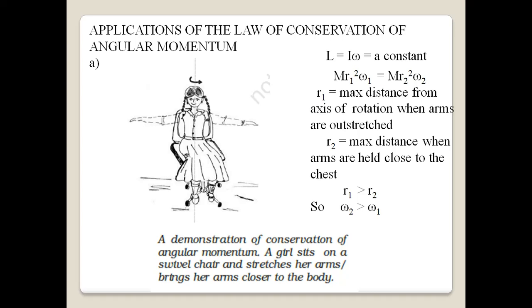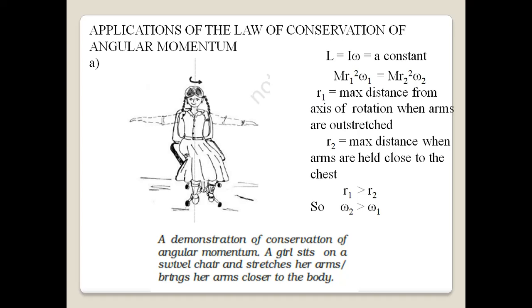Now look at the calculation. We know I omega is a constant according to the law of conservation of angular momentum. I into omega equal to a constant. Now I is mr squared. So in the first case, when she has her arms outstretched, m r1 squared omega 1 will be equal to m r2 squared omega 2. R2 is the maximum distance from the axis of rotation when arms are held close to the chest.